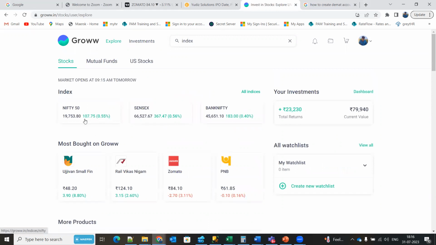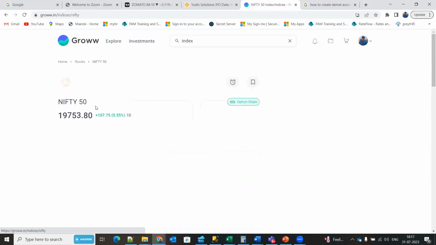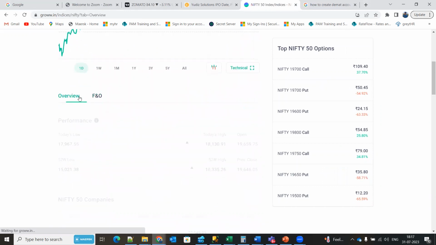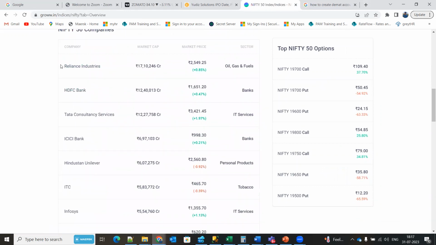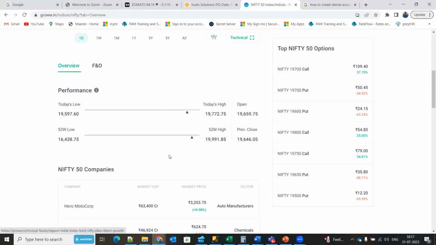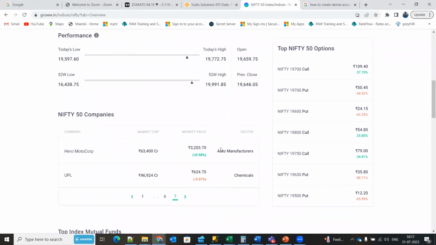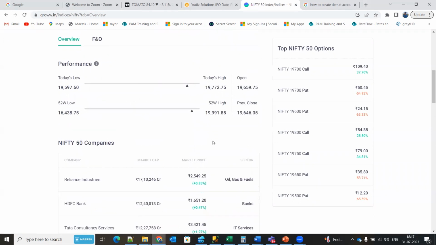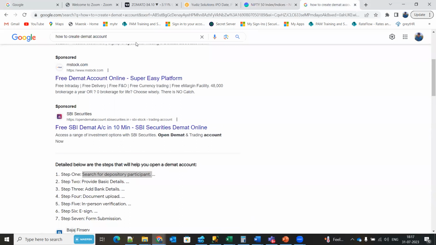Next, yesterday I was telling about the index, right? In Sensex, Nifty 50, Bank Nifty. See, this is how the index looks, and this is the movement of the index. If you go to the overview, you can see the list of stocks which are listed in the index 50. The movement of this Nifty 50 is impacted by all these 50 shares, and a specific weightage will be given. You can just Google here.